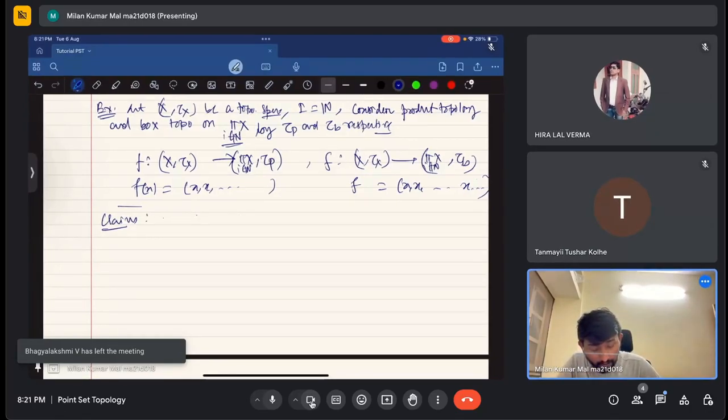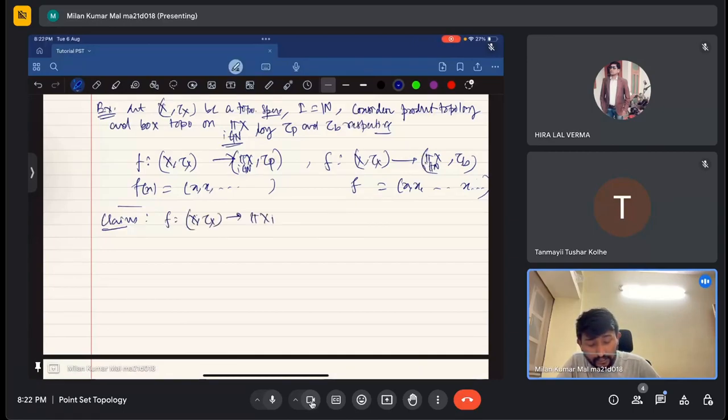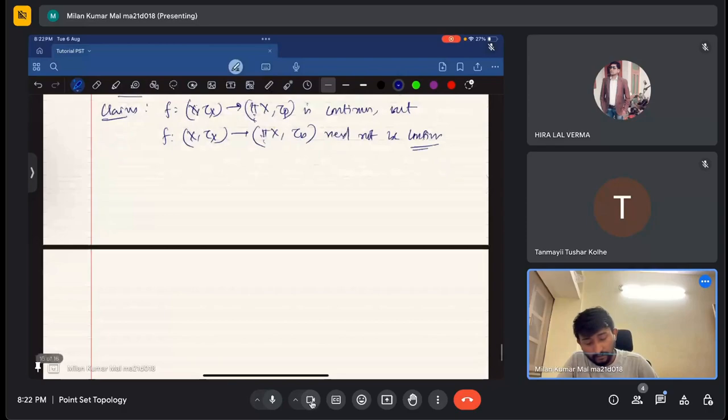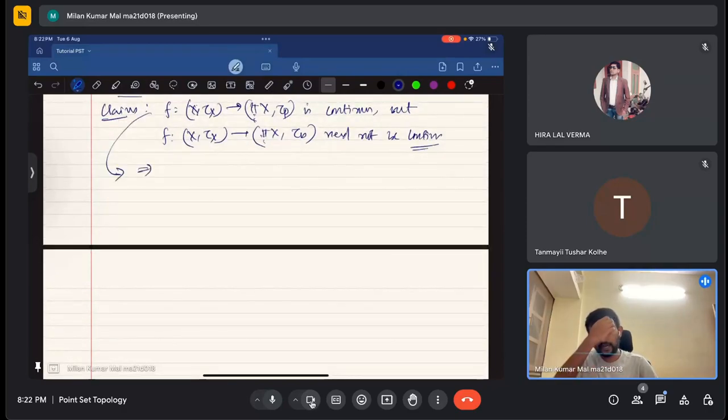Now claim: f from (X, tau_X) to the product of X_i, with the product topology, is continuous, but f from (X, tau_X) to the product of X with the box topology need not be continuous. I am not writing that it will not be continuous, but that it need not be continuous. Why? First, let's prove the first one. Here I will give a counterexample, and here I will prove this one.